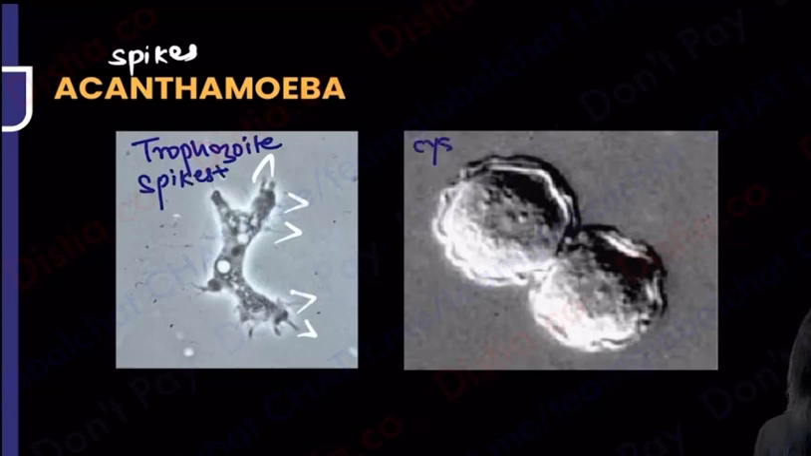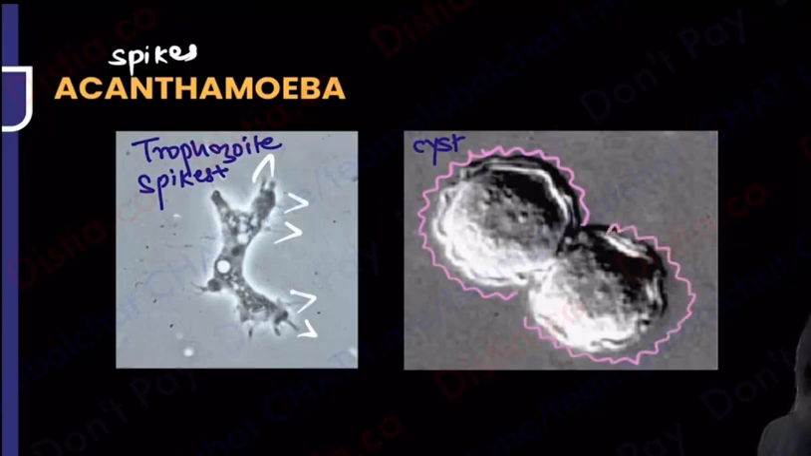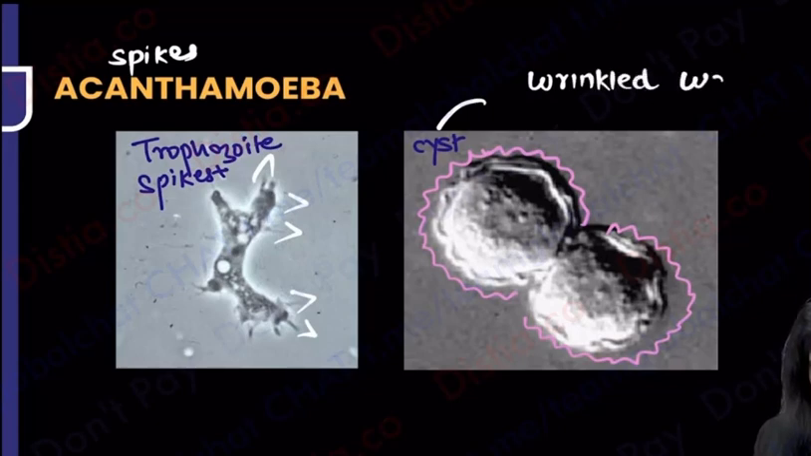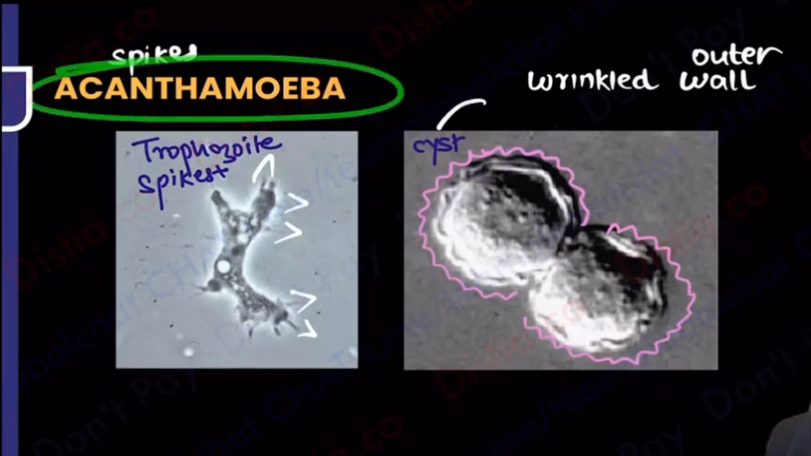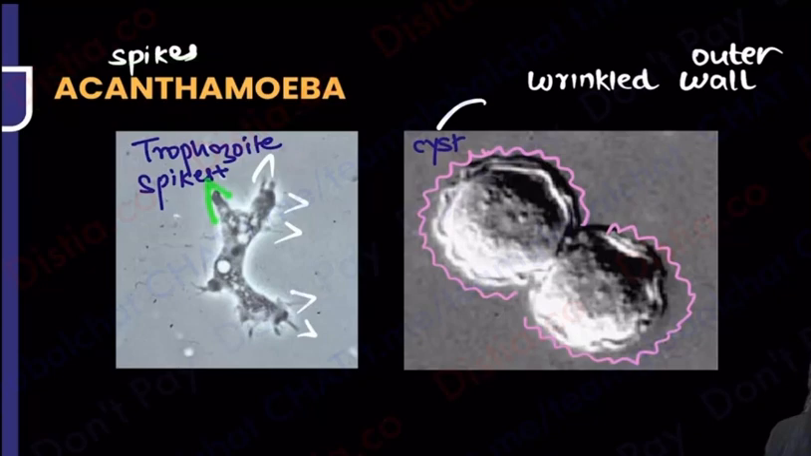Then how does the cyst form look like? If I look very carefully, look at the wall, the outer wall especially. Can you see the outer wall is wrinkly like this? Inner may be wrinkled, may be smooth, but outer wall is wrinkly. And that is how you identify the cyst of acanthamoeba. There is a wrinkled wall, especially I'm mentioning the outer wall is wrinkled, very, very important. So I hope everyone has understood this about acanthamoeba, the spikiness and the wrinkled wall. So these two are done.